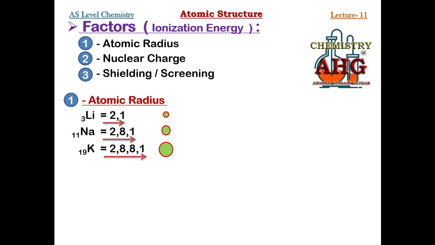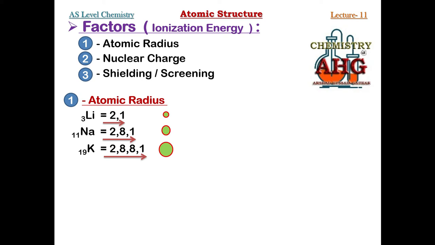whenever an element has lowest ionization energy, it is most reactive. So right now out of these three elements, potassium is most reactive. Reason, since it has lowest ionization energy. Reason, since it has largest radius, it has weakest pull of nucleus for the valence shell. So what one word explanation you can remember in your mind, that elements which are bigger in radius, which are large in radius, can have low ionization energy.